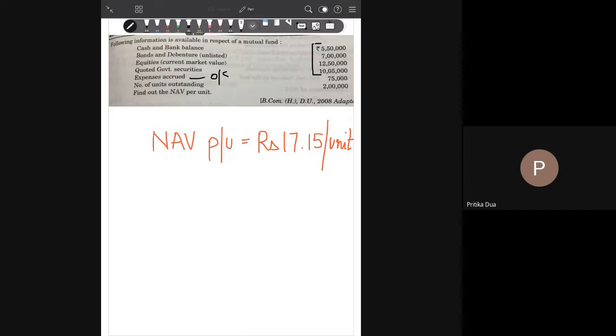So you should get NAV per unit of rupees 17.15. So the present market value of each unit of the mutual fund outstanding in the market is 17.15. This is what you interpret from the answer. Let's move to another question. And you get at least one practical on mutual funds in your main exam.